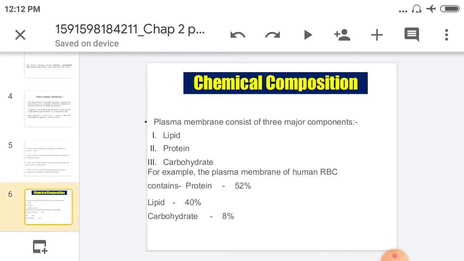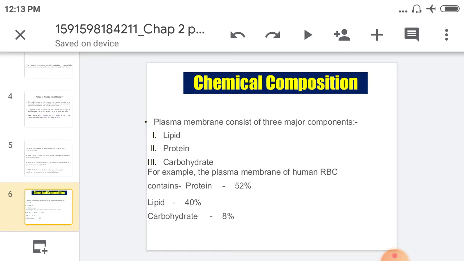Then chemical composition. What about the chemical composition here? You know that plasma membrane is a triple layer structure with three major components, that is lipid, protein and carbohydrate.